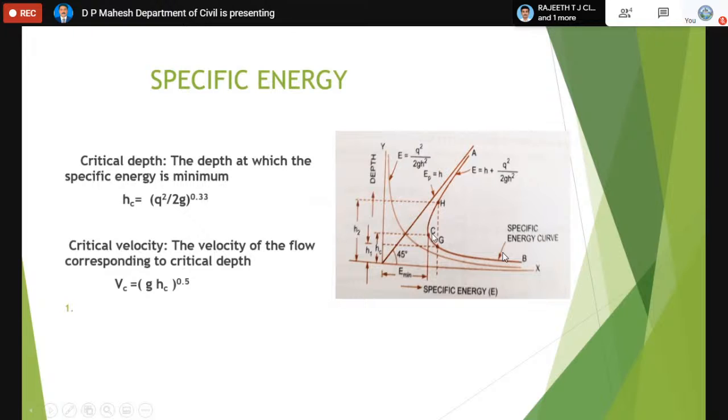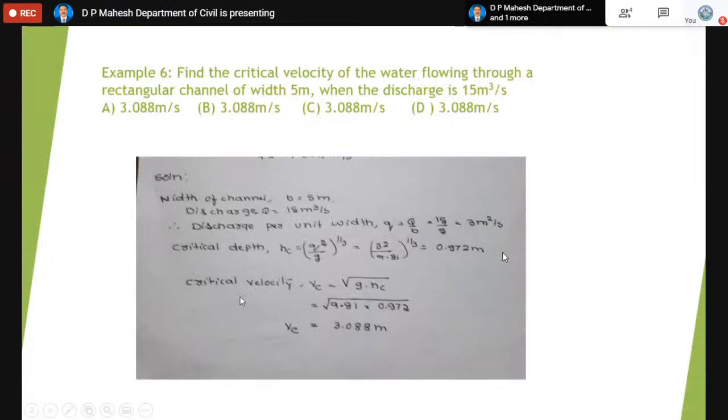The depth at that particular point is called the critical depth, and it can be found using the formula (q squared by g) to the power 1/3, where small q is the discharge divided by the width of the channel, called the discharge per unit width. Similarly, the velocity of the flow corresponding to the critical depth is called the critical velocity, which can be found using the formula Vc equals (g hc) to the power 0.5, or root of g hc.